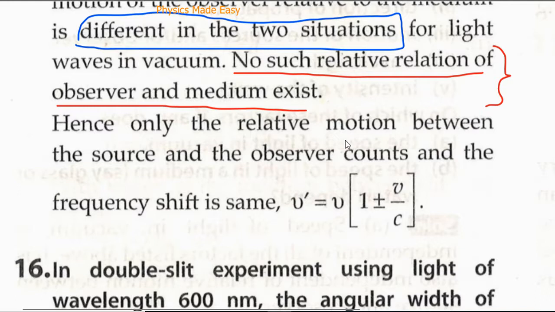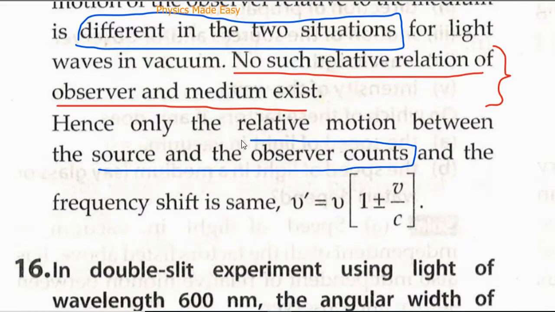Hence we only observe the relative motion between the source and observer. That is only counted in this case because the velocity of light remains constant in all inertial frames. An inertial frame is, we say, one frame of reference.